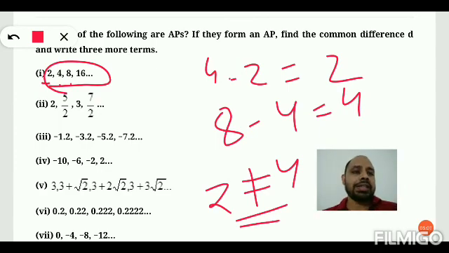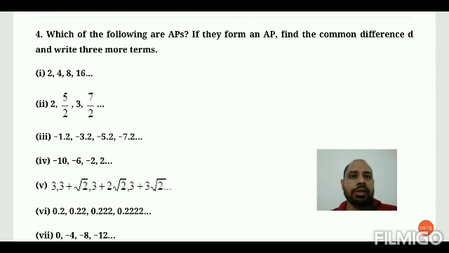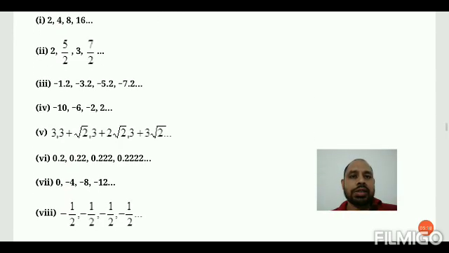Similarly, in each case, you have to identify whether it follows AP. If it follows AP, you have to find next 3 terms. Otherwise, you have to just write it does not follow an AP. Okay, students, write these questions as homework. Write the questions. If you have a textbook, then you can copy it from textbook. Okay.